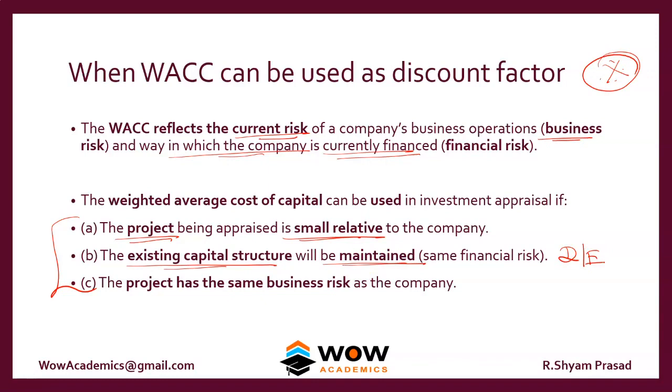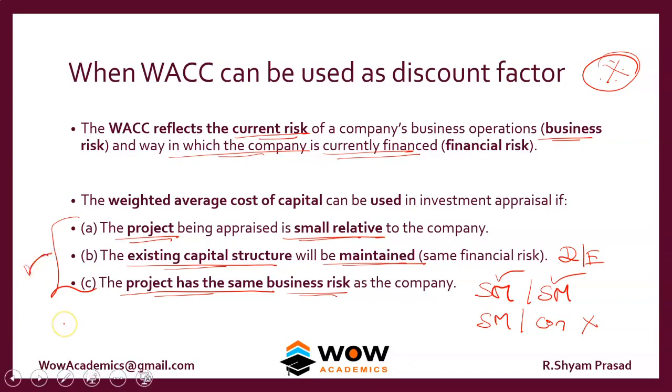Only then can you use WACC. Number three, the project has the same business risk as the company. If the company is already in the supermarket business and the project is also in supermarkets, then you can use WACC. If the company is in supermarkets and wants to enter construction, in that case you cannot use WACC. So these three things should be ensured, then only can we use WACC.